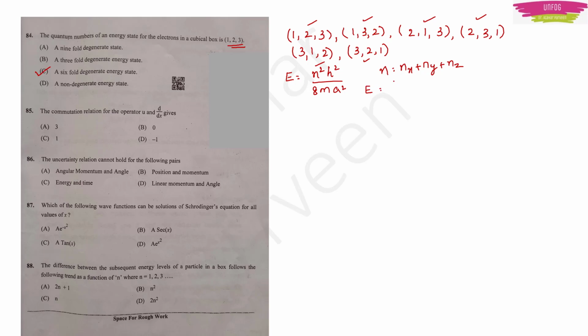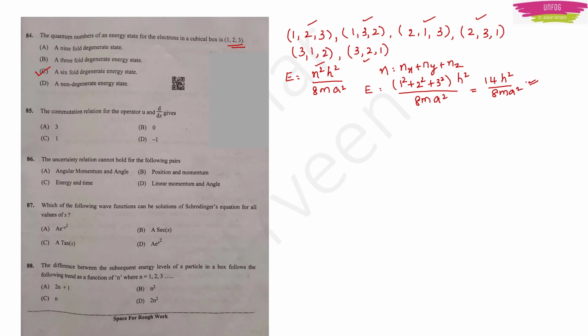E will be equal to 1 square, the dimensions of the cubical box, 2 square plus 3 square into h square by 8ma square. This will be equal to 1 plus 4 plus 9, that is 14 h square upon 8ma square. So this will be the energy.